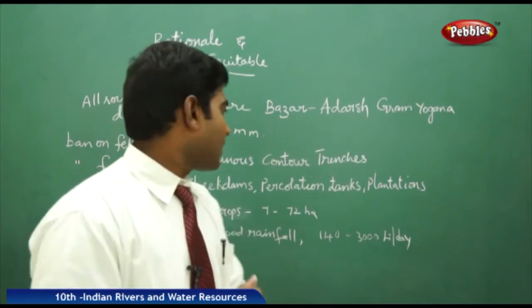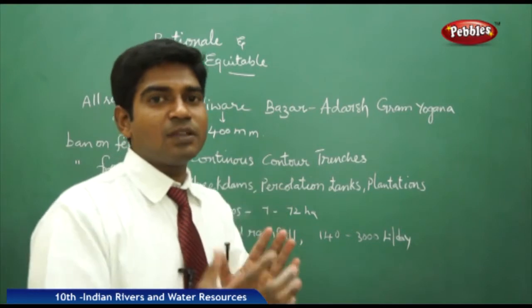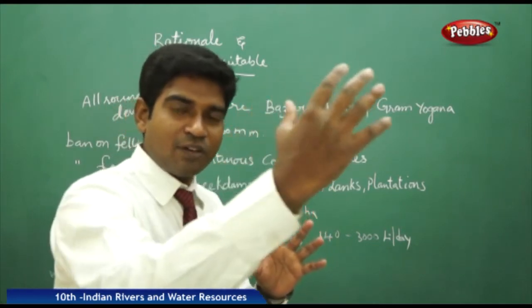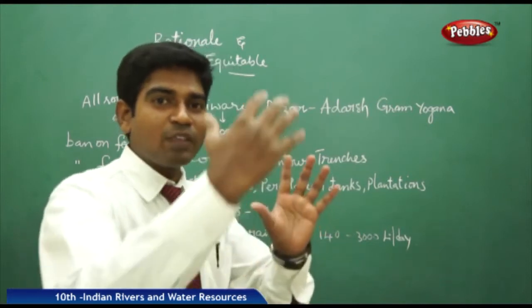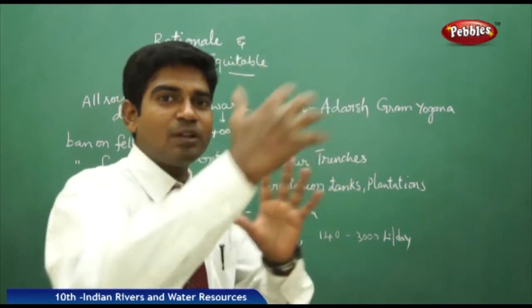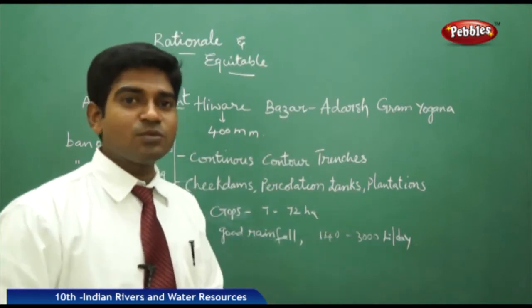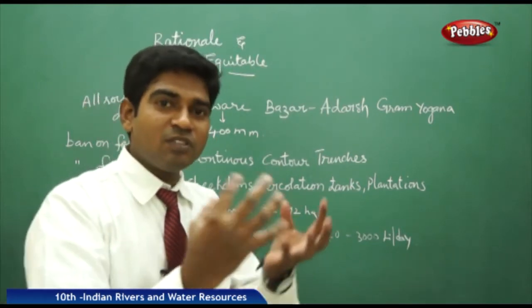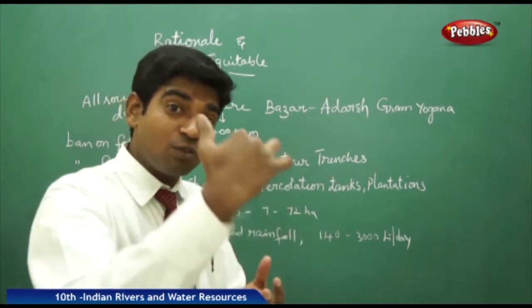And then check dams were built to stop the flow of water at various places, so that when it flows through a dry land, the water does not evaporate into the ground levels. So whenever there is a heavy flow of water, they build check dams there. Then percolation tanks. Percolation tanks means when a level of water is filled with porous stones and all, there is a chance of the water getting into the lower levels.